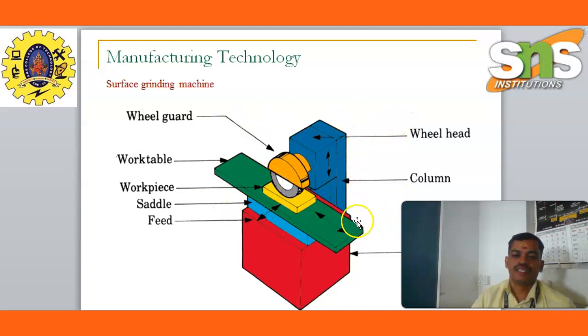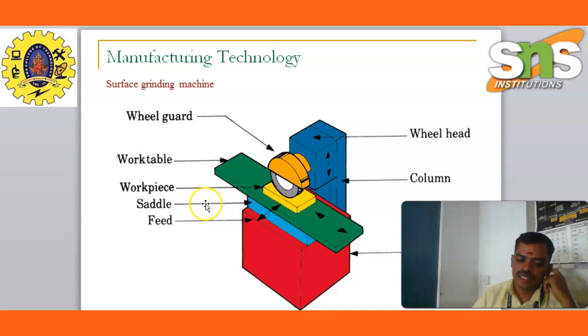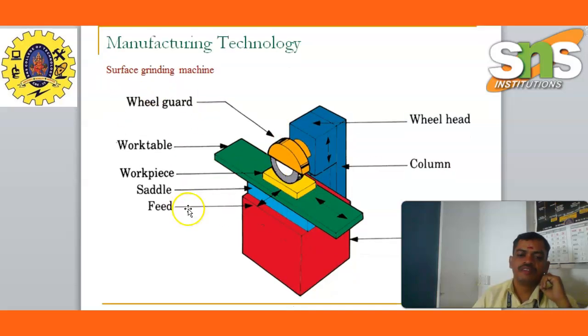The wheel head can be adjusted up and down, the column is fixed, and the bed supports the others. The feed and saddle, workpiece and handles are available. These are the work table and the wheel guard. The parts are differentiated by different colors.